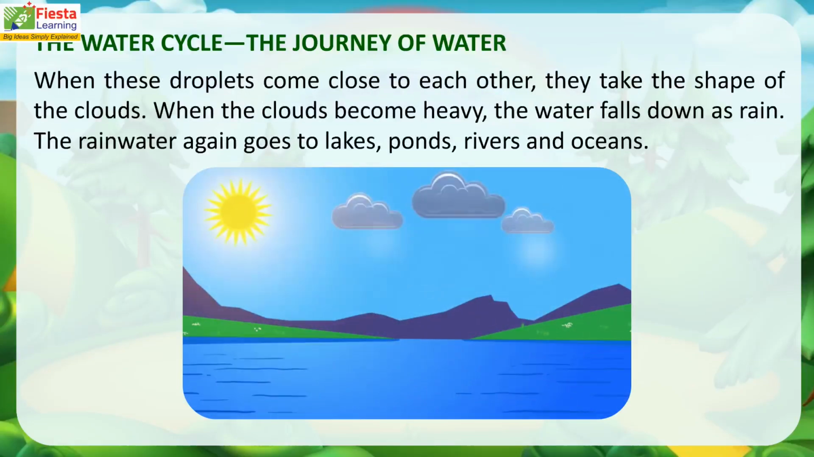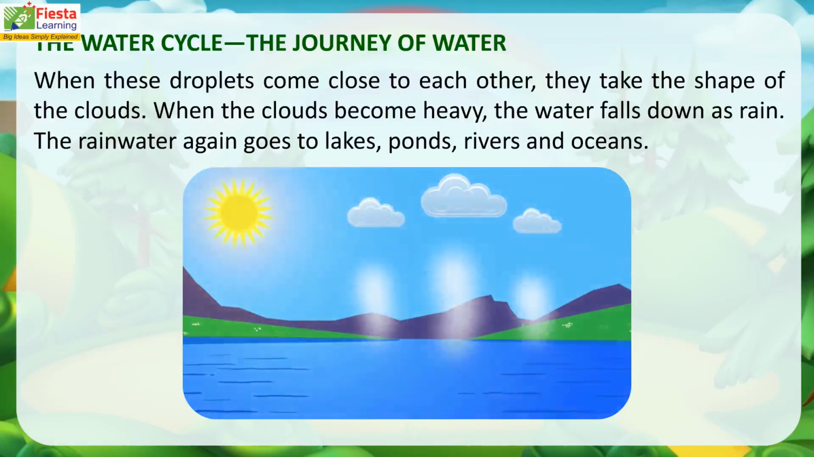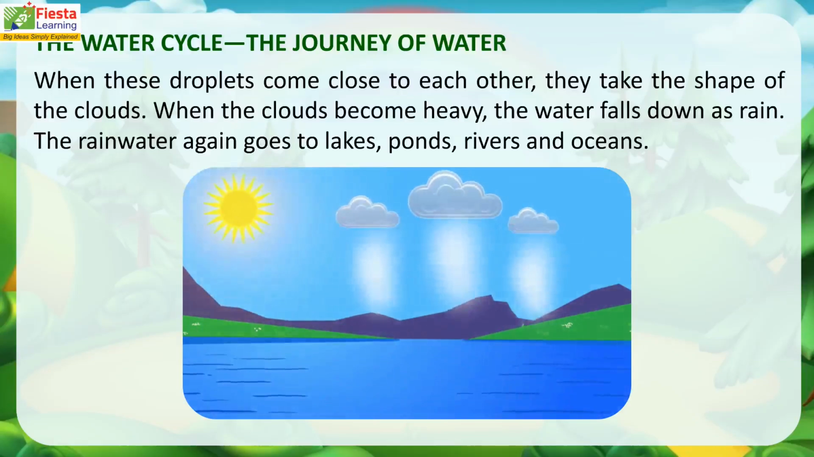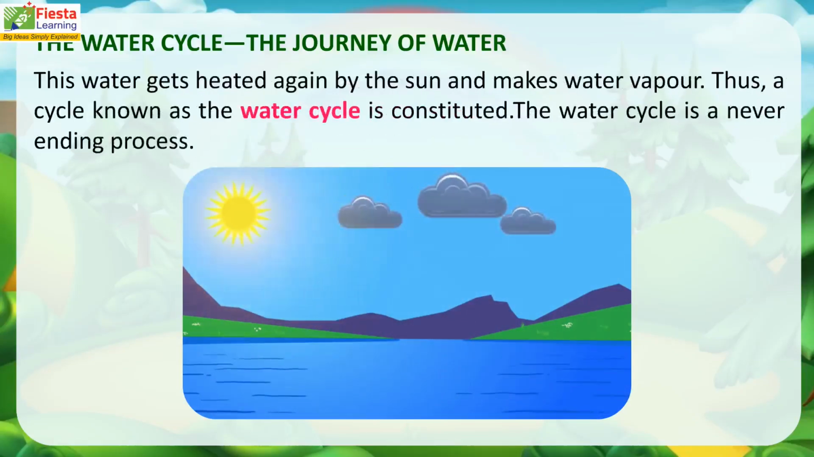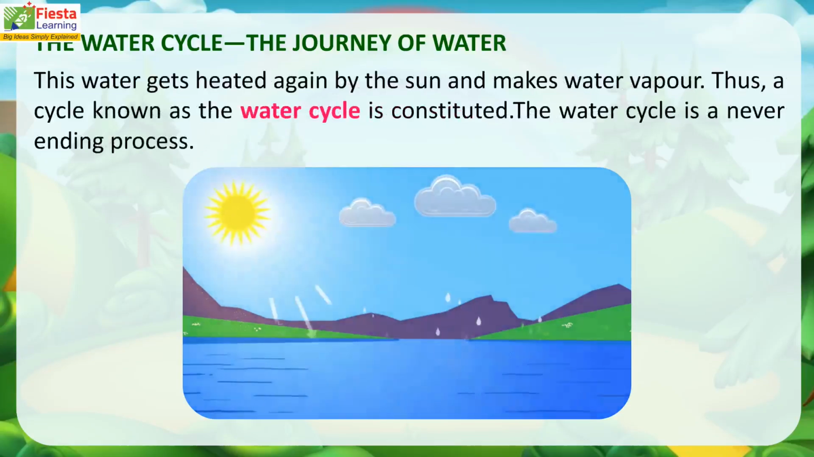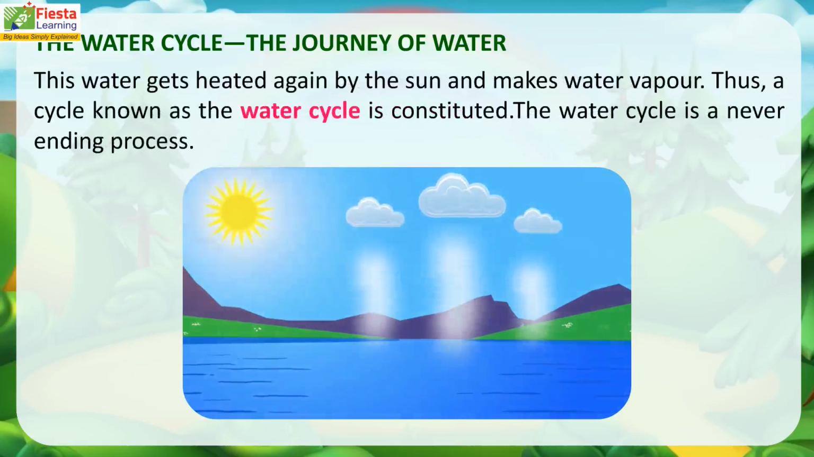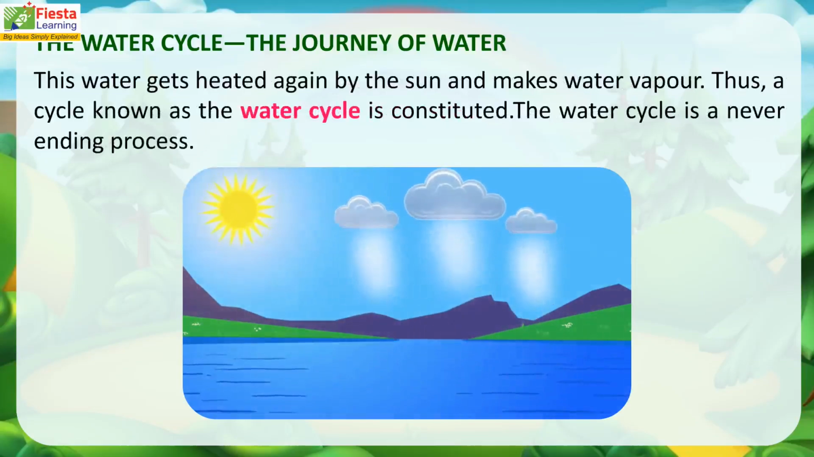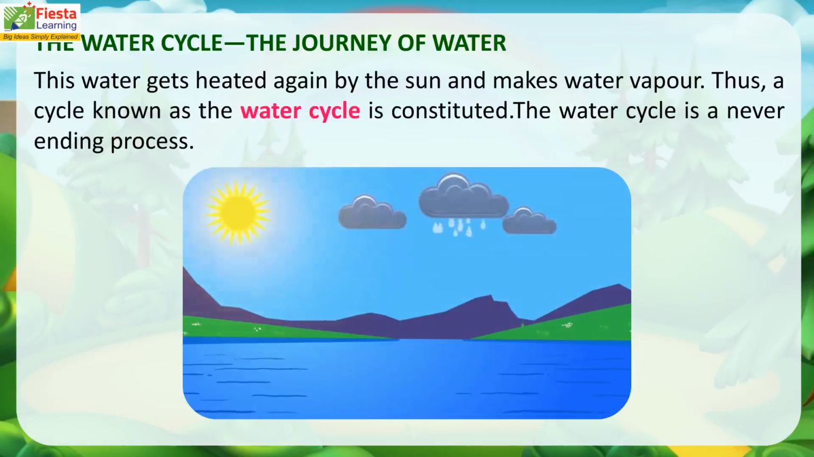When the clouds become heavy, the water falls down as rain. The rainwater again goes to lakes, ponds, rivers, and oceans. This water gets heated again by the sun and makes water vapor. Thus, a cycle known as the water cycle is constituted. The water cycle is a never-ending process.